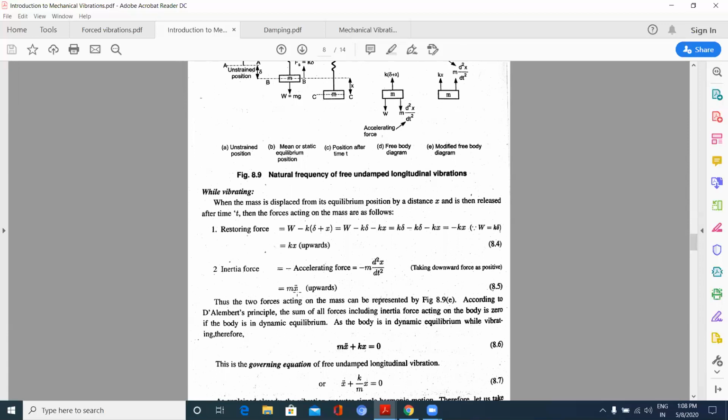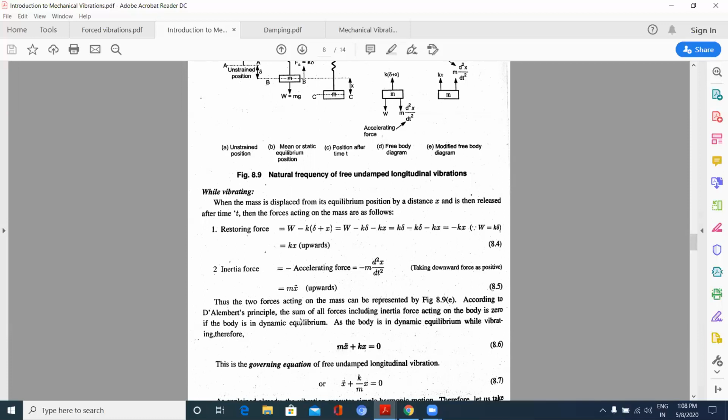If you see a pendulum, if I displace it to its extreme position and release, what is happening? It is coming to its mean position, that is, x is reduced.